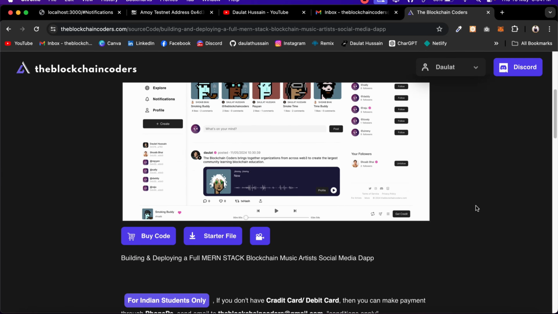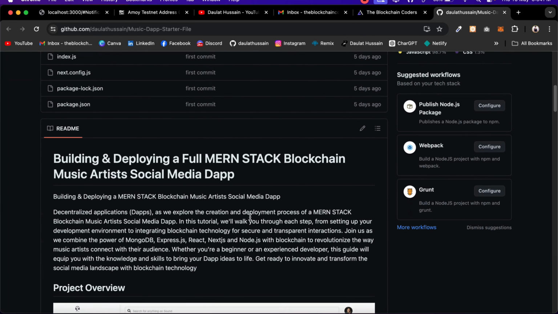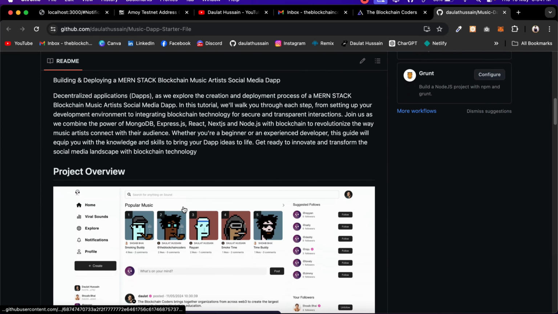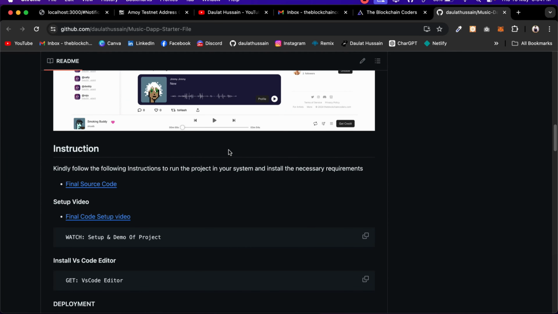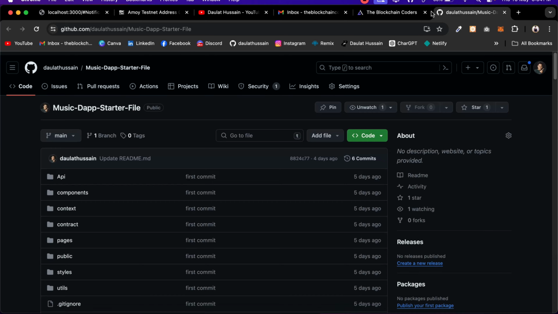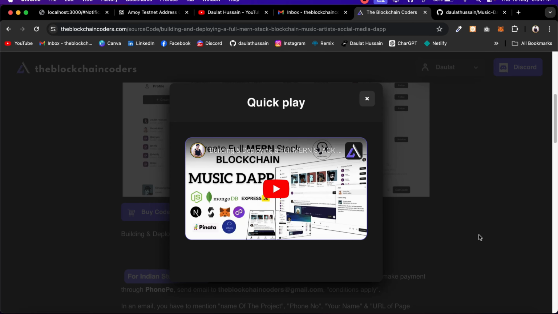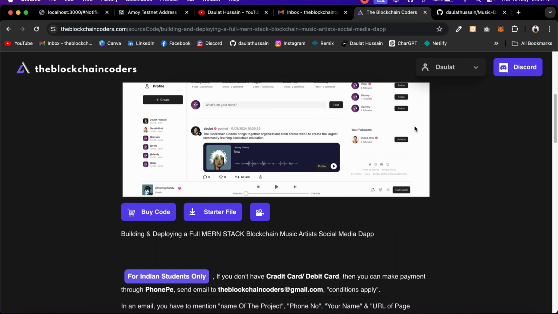You will come back here. You are able to get the starter file. So click here. You will be redirected to GitHub. Here I have given you all the instructions, all the assets, all the icons. All of that is provided to you, and we're going to simply clone the starter file and start building. If you take the final source code, here is the setup video which you can watch. So this is the starter file. If you come back here, this is the video you can watch to see how you have to do the setup once you get the final source code. So this is what we have here.